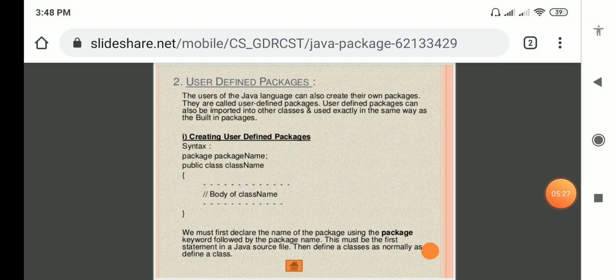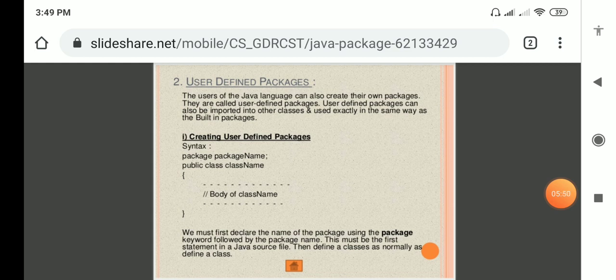They are called user defined packages. We are creating them ourselves; we cannot import any predefined functions into this method. User defined packages can also be imported into other classes and used in exactly the same way as the built-in packages. Creating user defined packages.